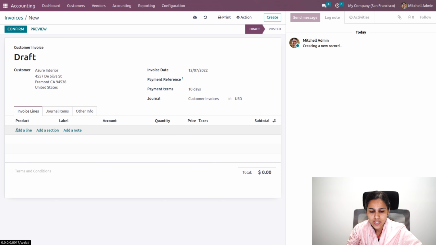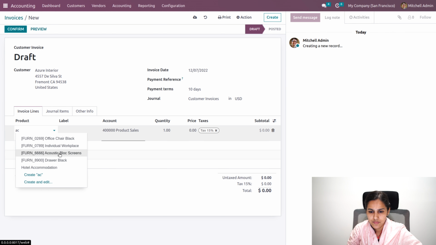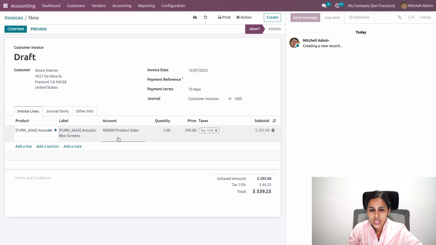And let's add the product, acoustic block screen. Okay, so here you can see the account taken is product sales, the quantity is 1, the unit price is $295, and the tax of 15% that we have added inside the product has been taken. Also the subtotal is 295, and here you can see the untaxed amount 295, and $44.25 is the 15% tax, and a total of 339.25. So let's confirm.